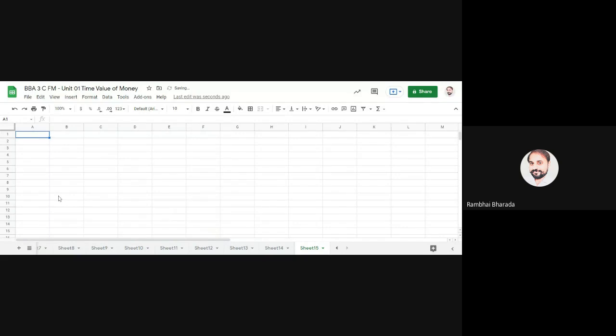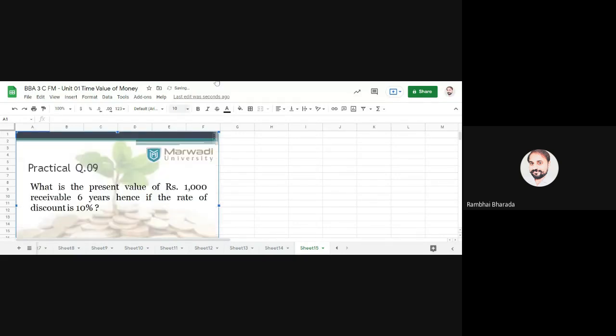Now, see the practical question. What is the present value of 1,000 rupees receivable 6 years hence if the rate of discount is 10%? Here the discounting rate is 10%, the number of years is 6 and the future value is 1,000.